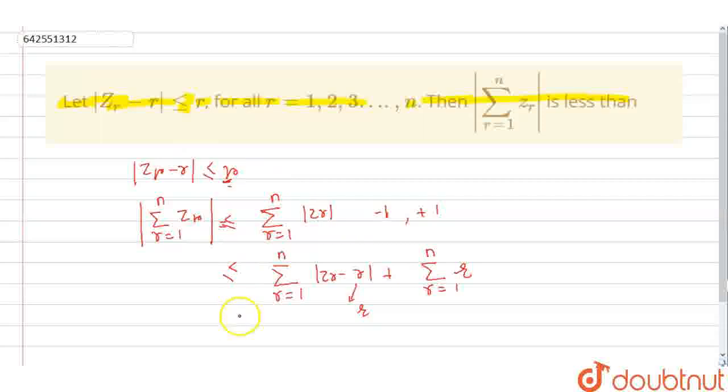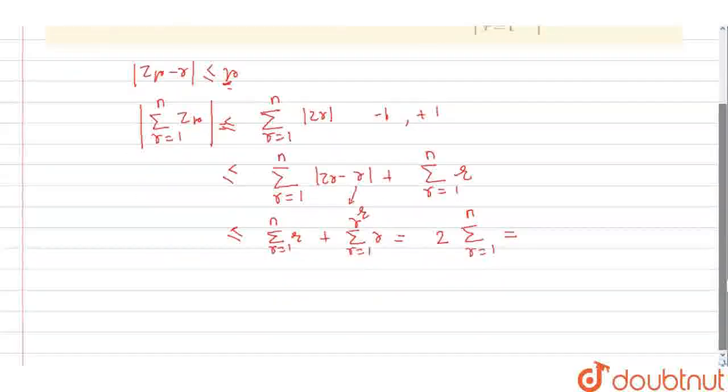So how can we write the function? Less than or equal to summation of r equal to 1 to n of r, plus we get one more summation of r equal to 1 to n of r, this one is also r. So this is equal to twice the summation of r equal to 1 to n of r, and we don't know this value, so how will we find that?